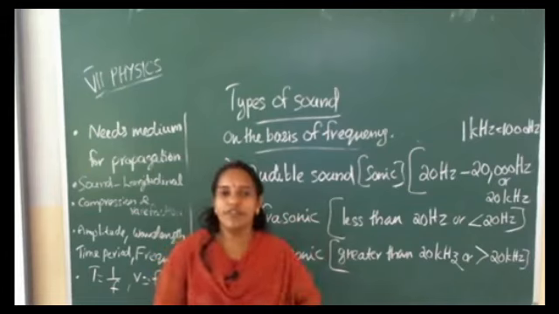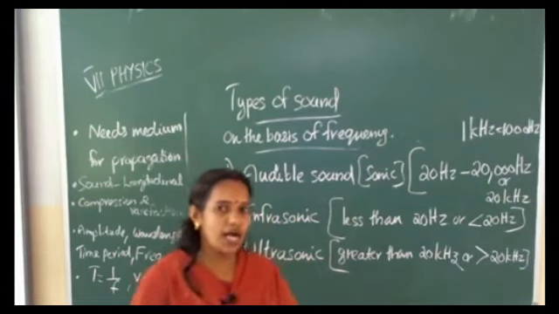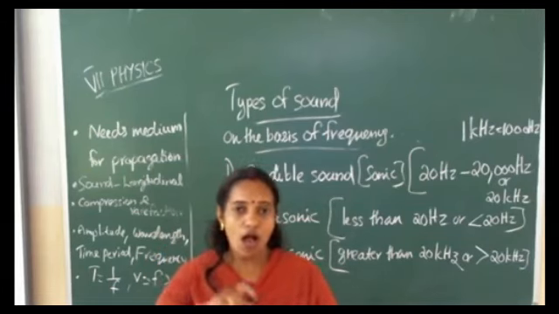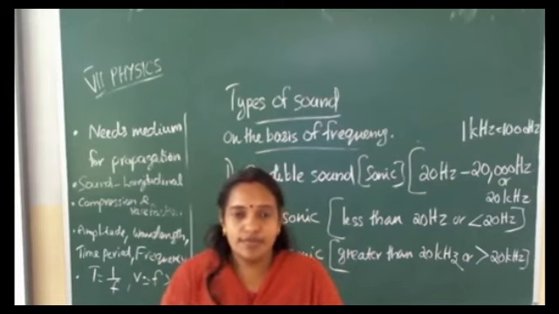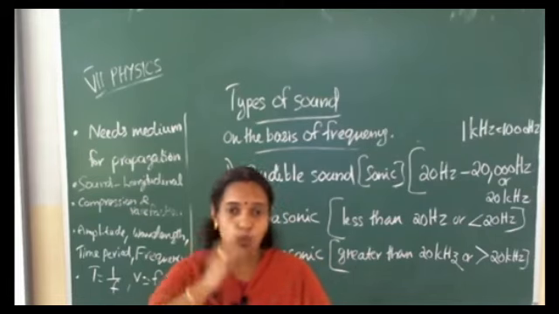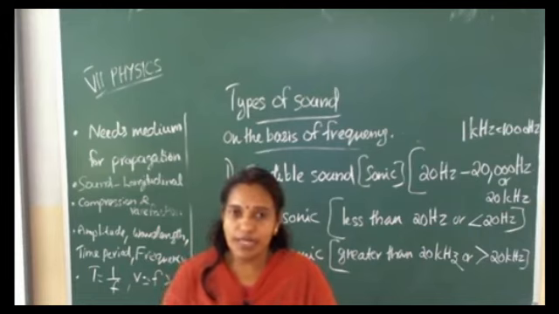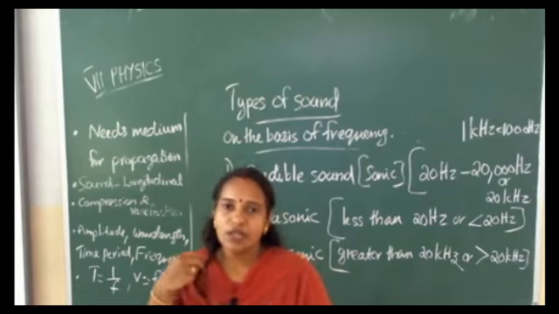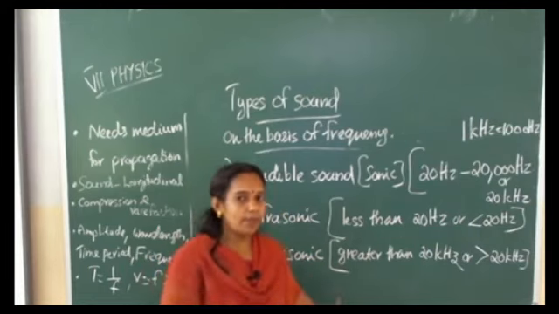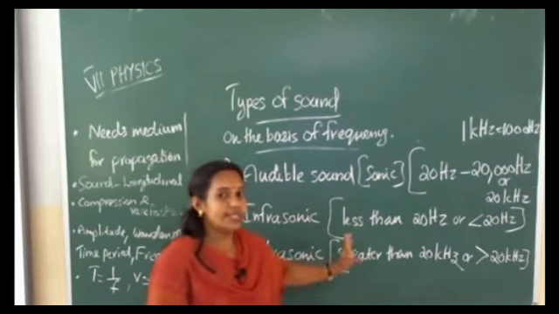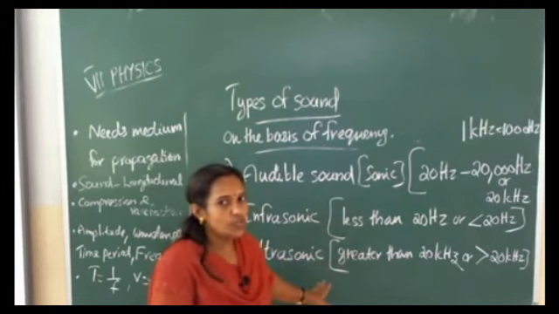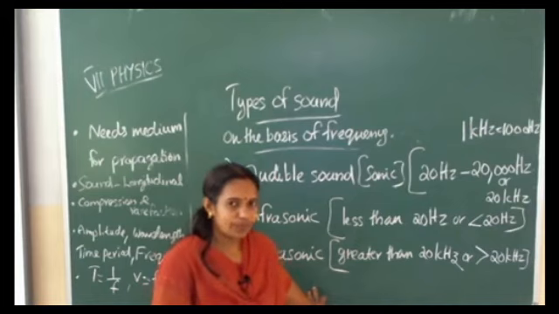And one more thing we have to study under ultrasonic sound, how bats are using this. During night, when bats are traveling, if there are any obstacles in their path, they can detect the obstacles using ultrasonic sound.